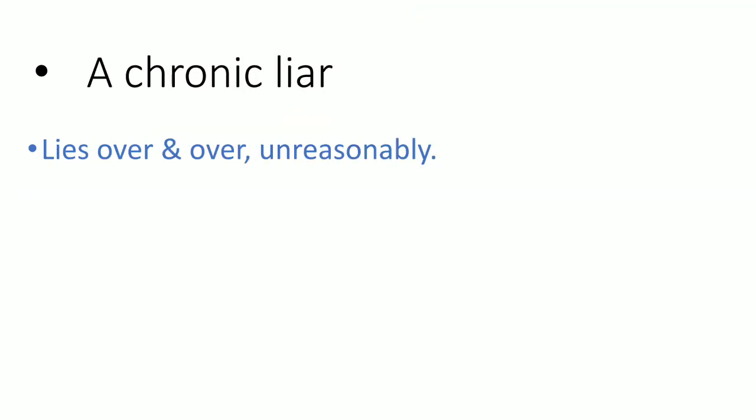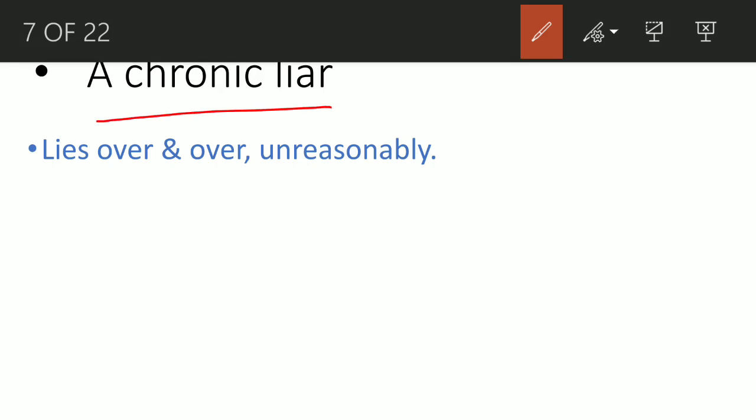Moving on to the next word, chronic. A chronic liar lies over and over unreasonably. Yesterday I gave you the example of lying to your teacher about not completing your homework, and then coming up with excuses to convince him that you actually did the work. You forgot the notebook at home, right?